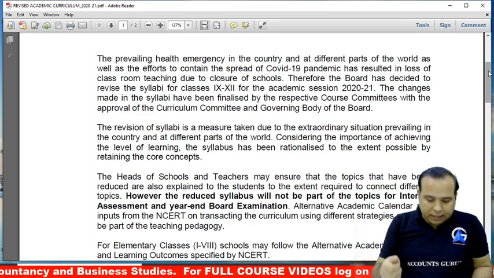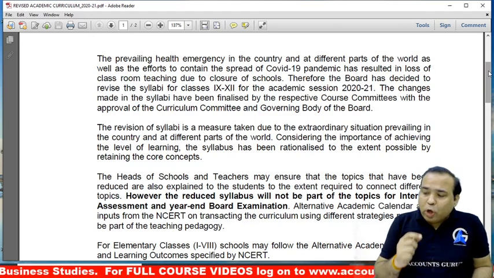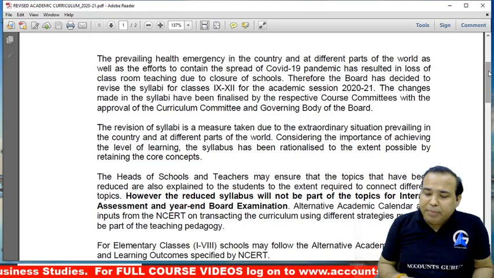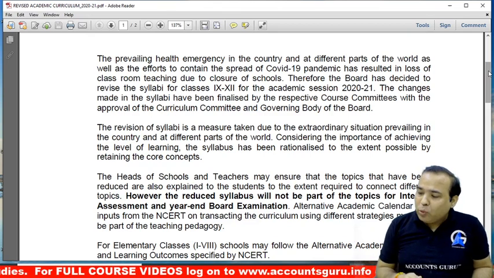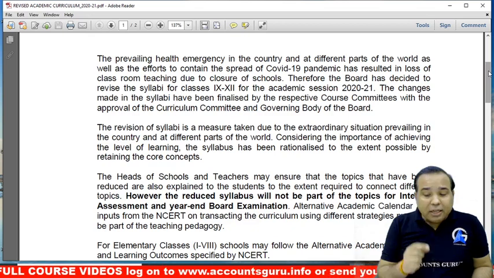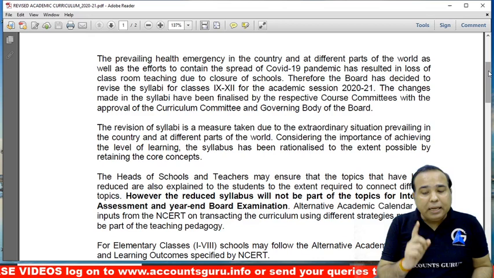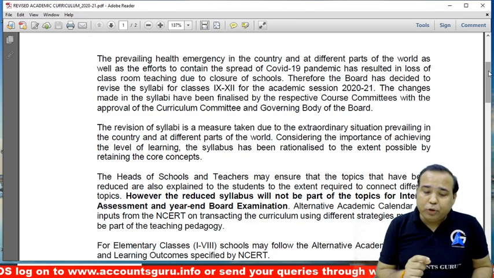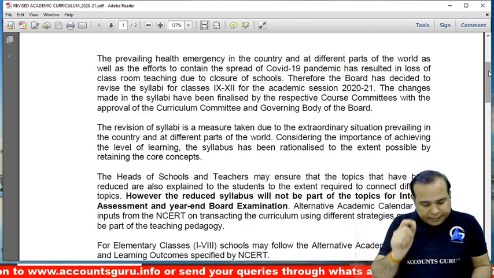The head of schools and teachers may ensure that the topics that have been reduced are also explained to students to the extent required to connect different topics. It means what? However, the reduced syllabus will not be a part of the topics for internal assessment and year end board examination. This is a very important line. And if you just read this line thoroughly, definitely you will come to know what the CBSE want to say.